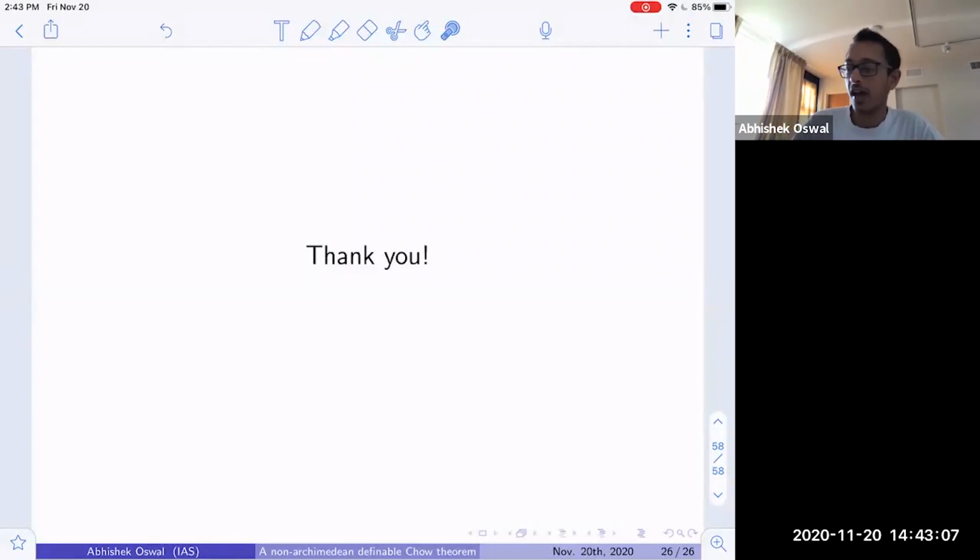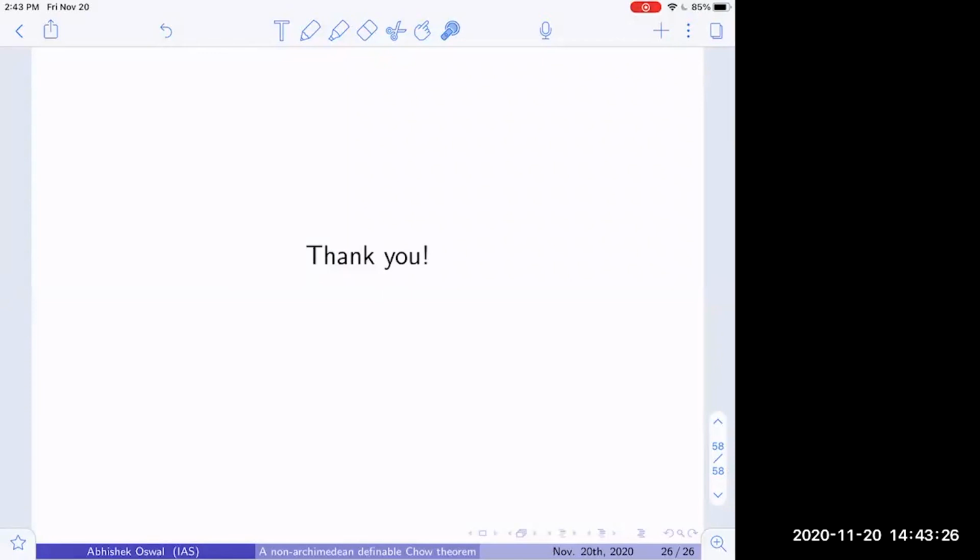So I don't yet have a concrete application of this to p-adic period maps. I'm currently thinking about a question in functional transcendence, and hopefully in a couple of months maybe I'll have something more positive to say in terms of applications. But as of now, I don't really have any concrete application yet.